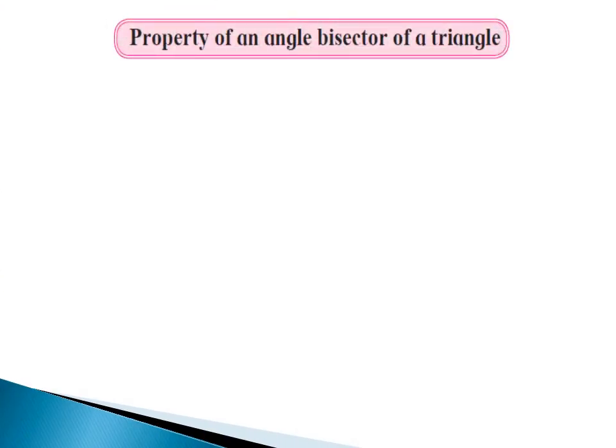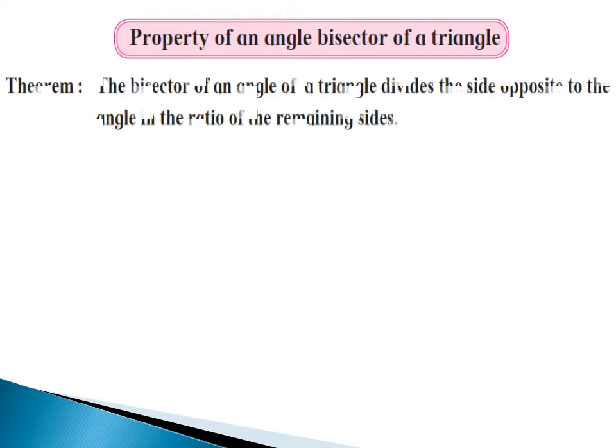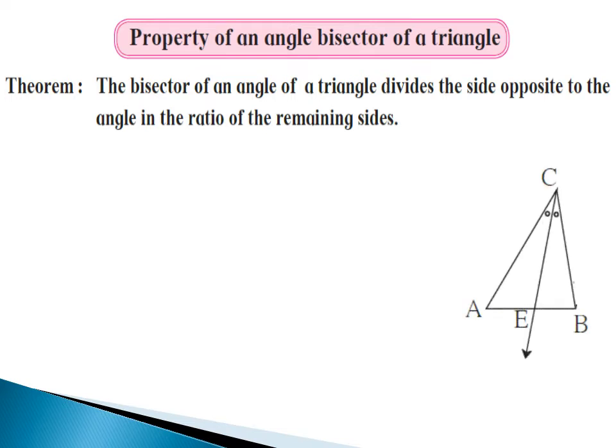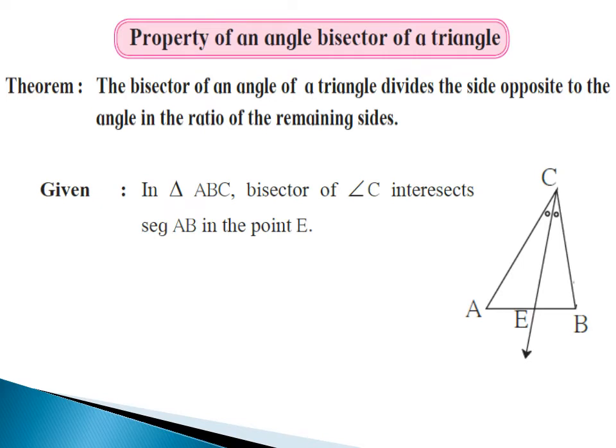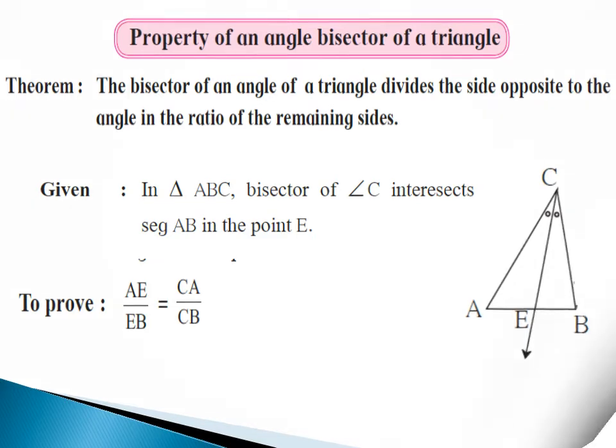Now next point is property of an angle bisector of a triangle. Statement of this theorem is: the bisector of an angle of a triangle divides the side opposite to the angle in the ratio of the remaining sides. Given: in triangle ABC, bisector of angle C intersects segment AB in the point E. To prove: AE upon EB is equals to CA upon CB.